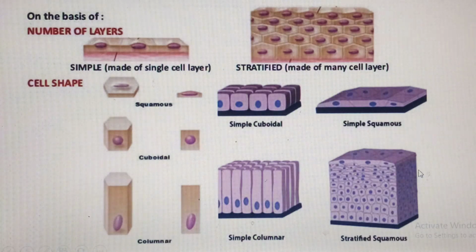Now, finally, we said that epithelial tissues, if they are simple, all of them will make contact with the basement membrane, a single layer. But if they are multilayered and stratified, it is only the most basal cells which make contact with the basement membrane. We know these classifications already.